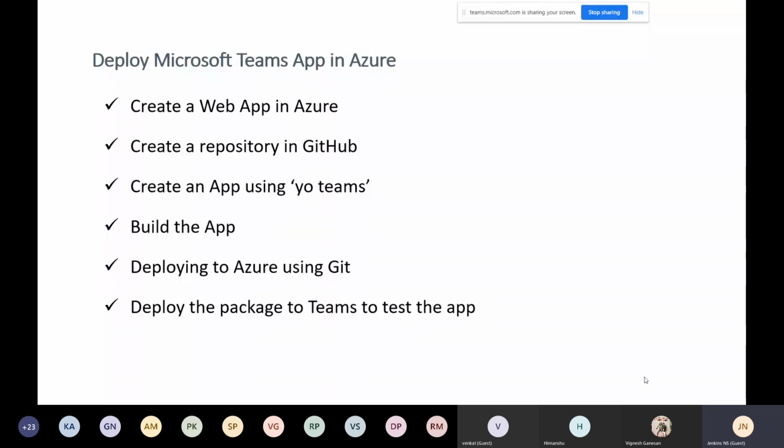Whatever I'm discussing, right? Message extensions, tabs, webhooks, connectors, task modules, and also this deployment with the application, everything has a separate session also. Here I just gave the getting started. If you have knowledge in C Sharp or Node, any of these technologies, you can easily develop the application without having any big knowledge. You just need to understand these applications enough to do that. You have a lot of tools to develop easily, and you can deploy everything. You have proper steps there.